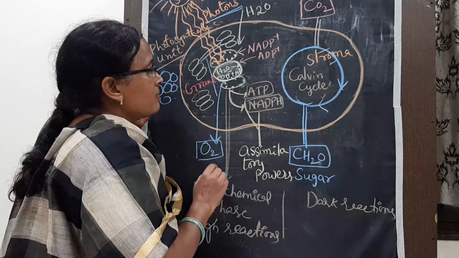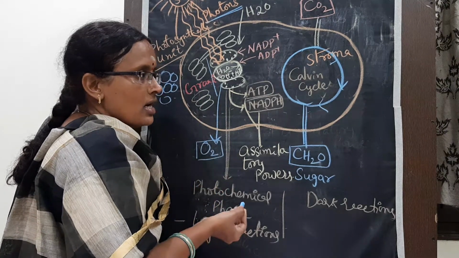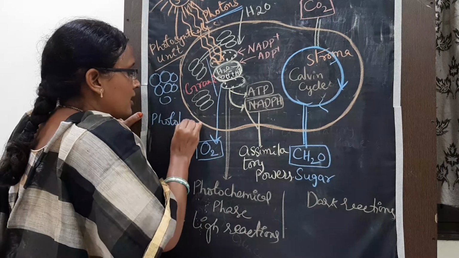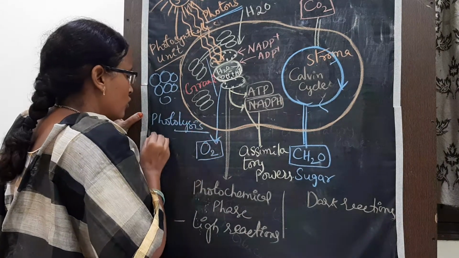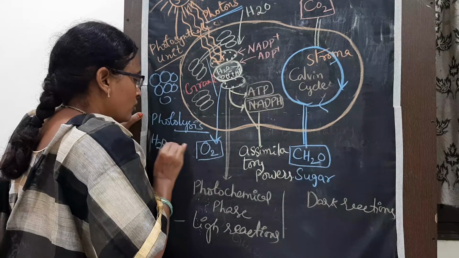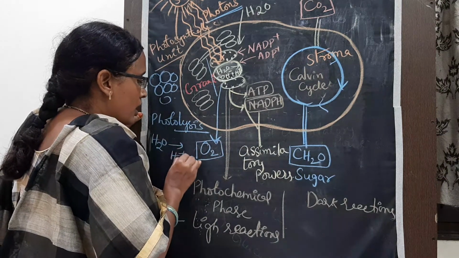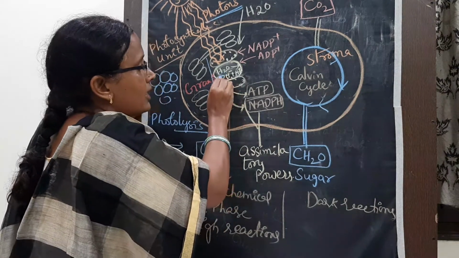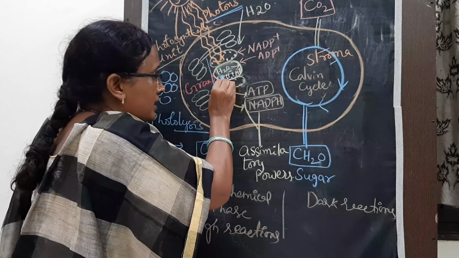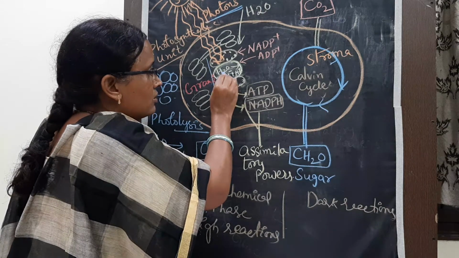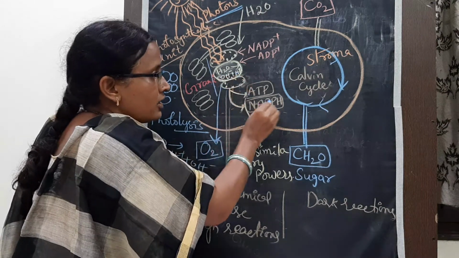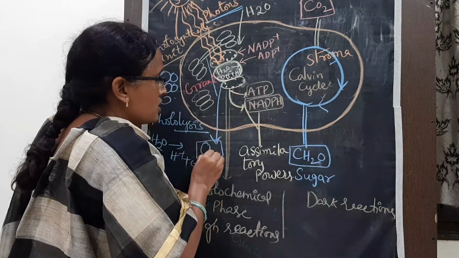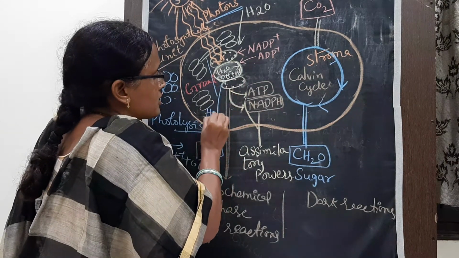And the second step is hydrolysis or photolysis. Photo means light, lysis means breakdown. Breakdown of water. Water is going to be broken down into H plus and OH minus ions. That takes place in the thylakoids. And these hydrogen ions enter into the Calvin cycle, and the OH is produced as oxygen and water is also released.